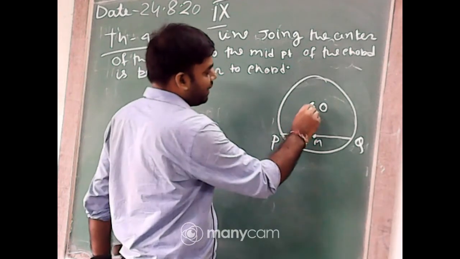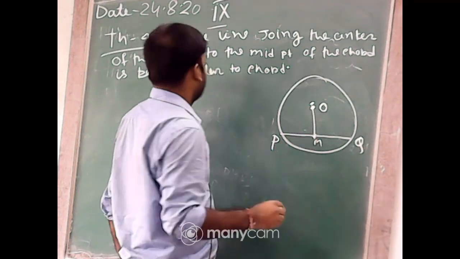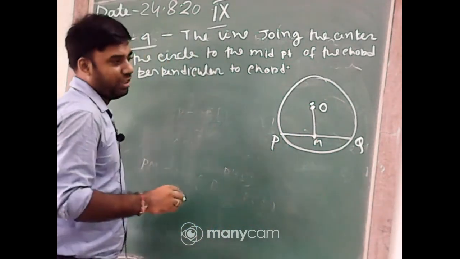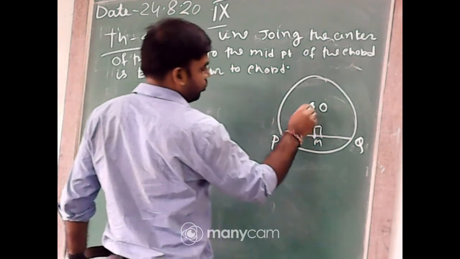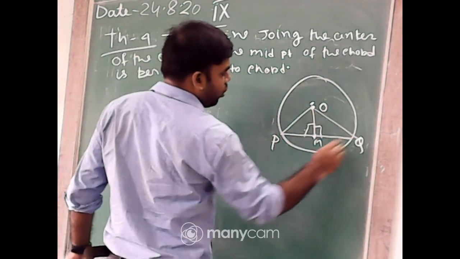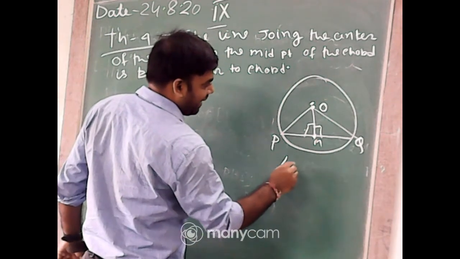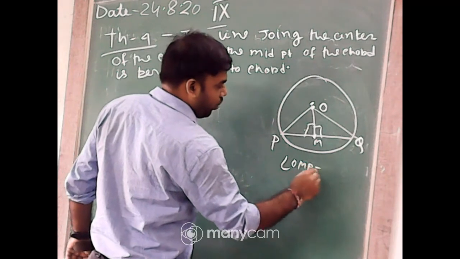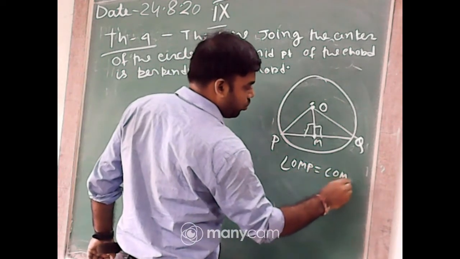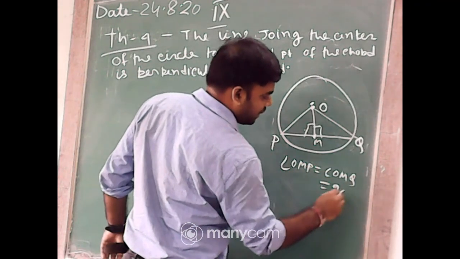The line joining the center and midpoint of the chord is perpendicular to the chord. Perpendicular means that the angle is 90 degrees. So join OP and OQ. We have to prove that angle OMP equal to angle OMQ equal to 90 degrees.